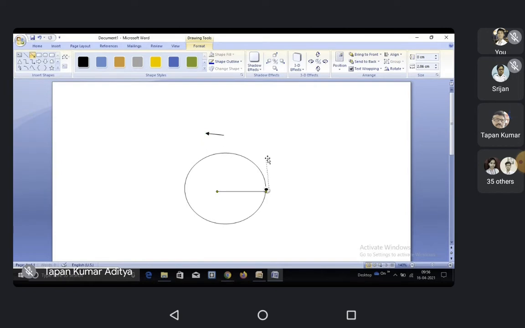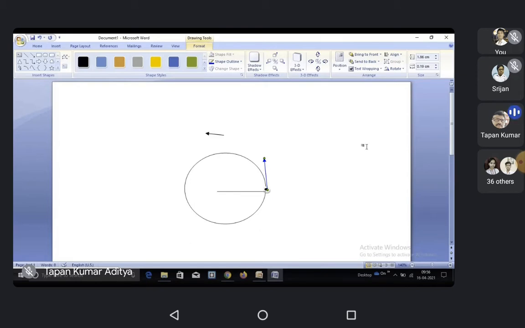At point A, the arrow indicates the direction of velocity.